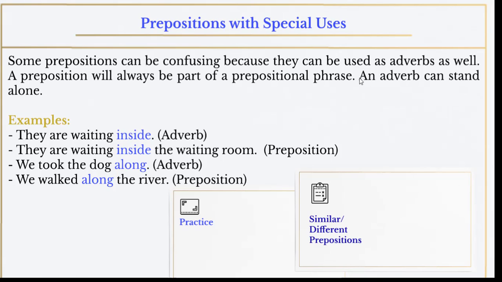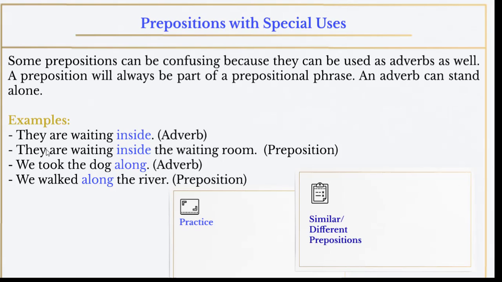If it is within a prepositional phrase, then automatically it is a preposition, not an adverb. Examples. They are waiting inside. Inside is an adverb here because there is no object of preposition and there is no prepositional phrase. We have just inside. So in this case, it is an adverb.